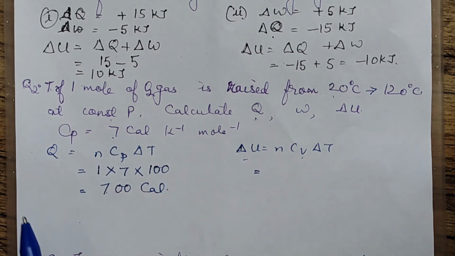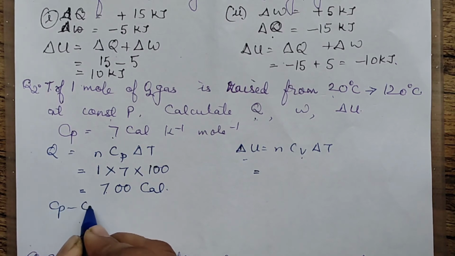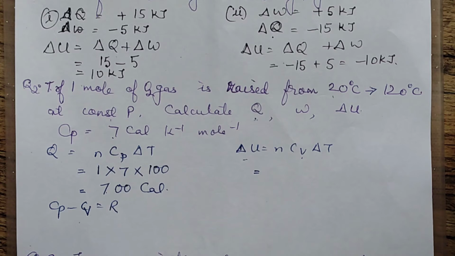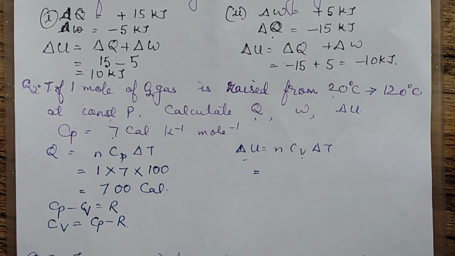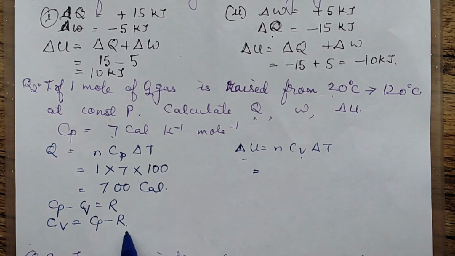We don't know Cv in the question. It is given Cp. But in the previous videos, I have told you Cp minus Cv is equal to R. From here we can calculate what is Cv. Cv is equal to Cp minus R. So here 7 minus R. This is given in calories, so R we can also write in calories, 2 calories per Kelvin per mole. You can put the value, so you will get Cv value as 5.